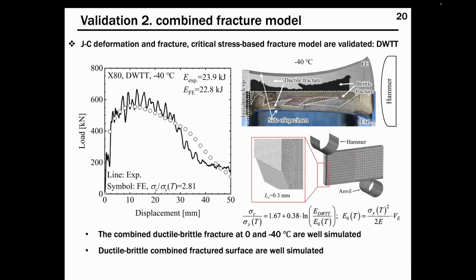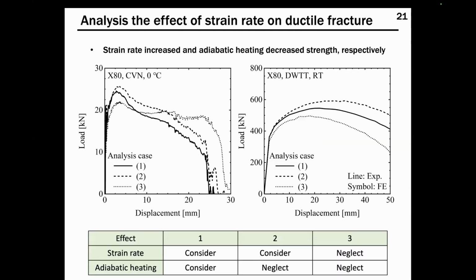And next, the combined fracture model was validated by simulating combined fractured DWTT. The critical stress value was calculated based on the relationship determined by CVN simulation, and the experimental load displacement curve and the fractured surface were well simulated.